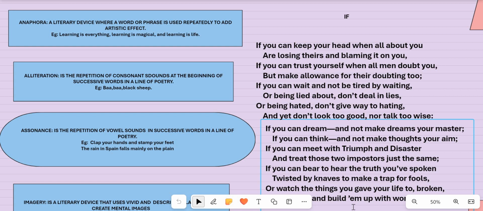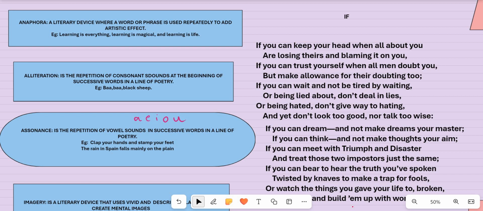Next it is assonance. Here it is a repetition of vowel sounds. So we know basically the vowel sounds are A, E, I, O, U. When these sounds come in a poem, you take it for assonance. Now we have a few examples here.